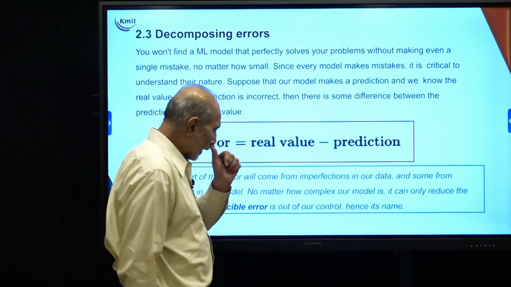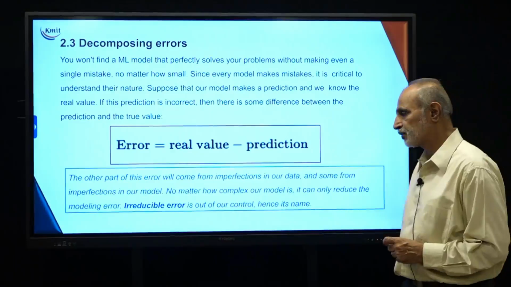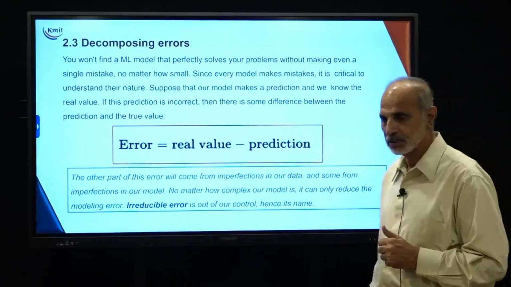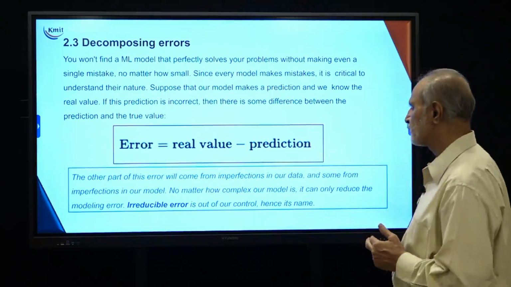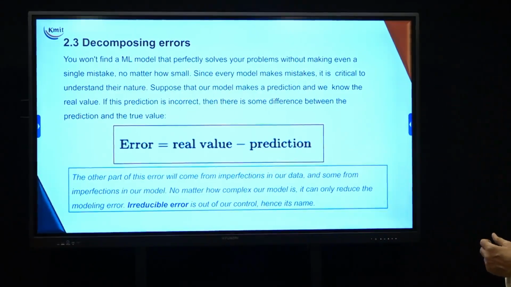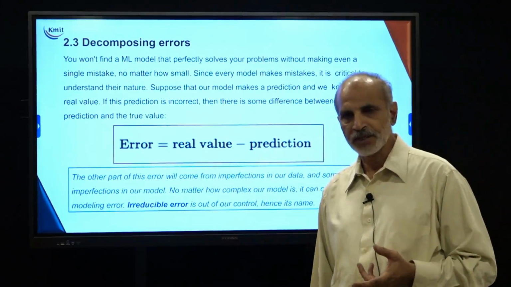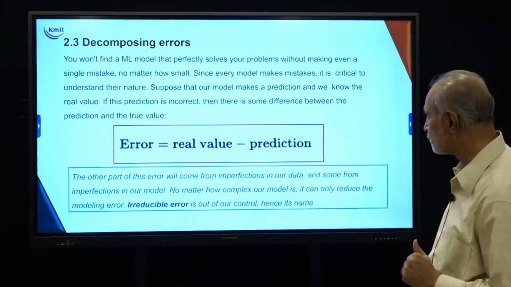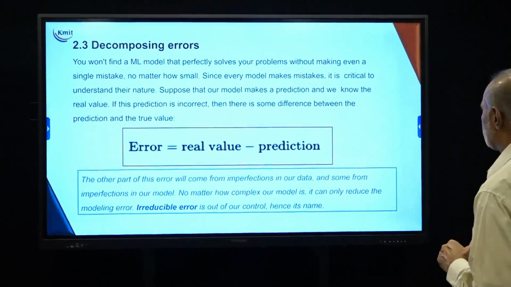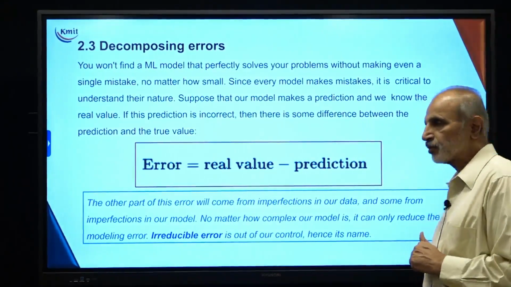Hello and welcome back. So last time I was talking about the decomposition of the error, and we say that error is nothing but the differential between the true output and the expected output. So in practice you won't find an ML model that perfectly solves our problem. It is very difficult to find a particular model that will be able to solve all kinds of problems. It's nevertheless possible, without making even a single mistake, no matter how small the error could be.